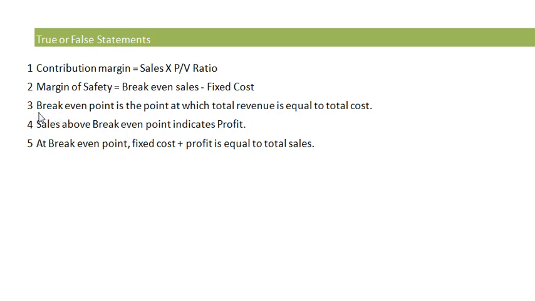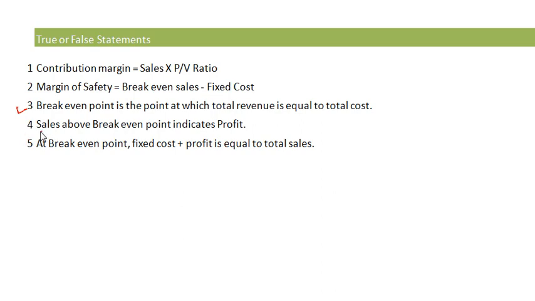Third statement: break-even point is the point at which the total revenue is equal to total cost. The given statement is true because break-even point is the point at which there is no profit, no loss, and here total revenue is equal to total cost. So the given statement is true.